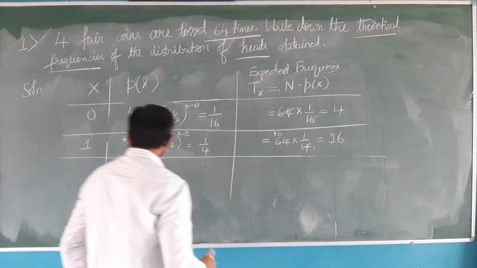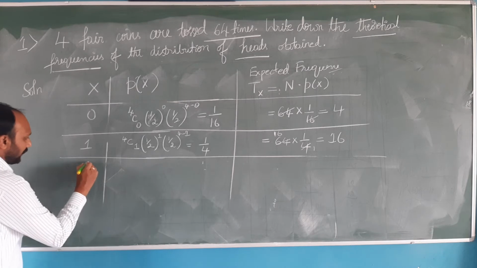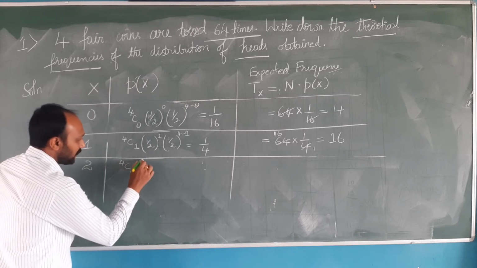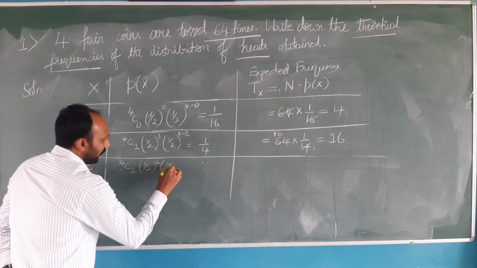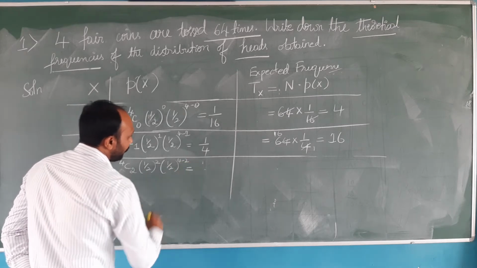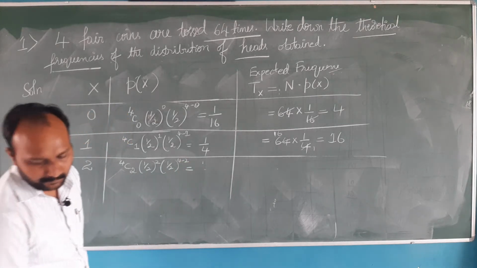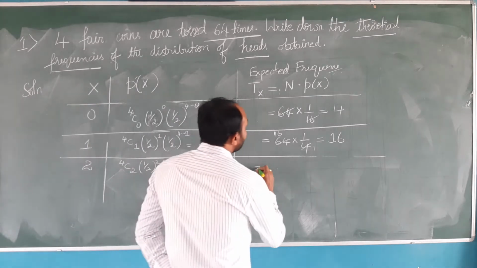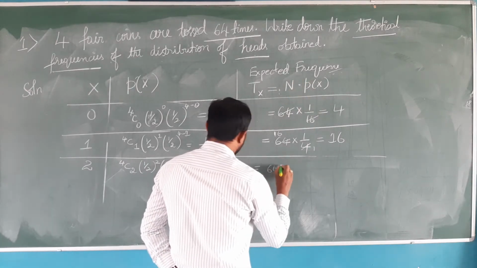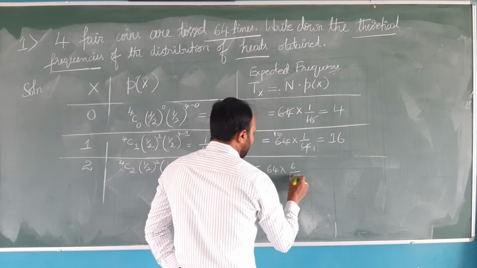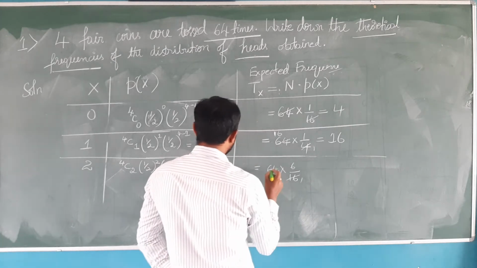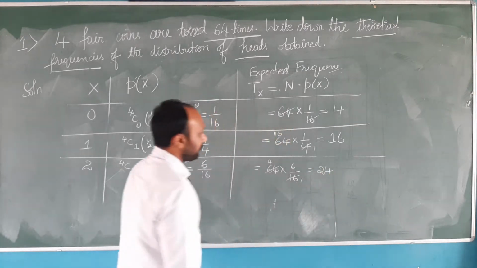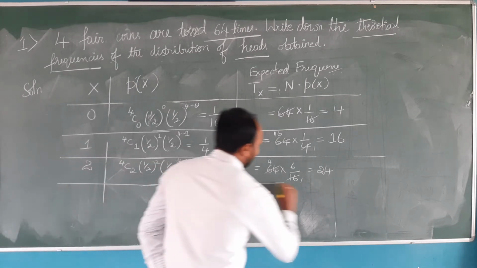Next, followed by this. Now, random variable x will be taking the value 2. Then the probability mass function will look like this: 4C2 half to the power 2, again half to the power 4 minus 2. So you will be getting the answer as 6 by 16. So what is the total expected frequency? 64 into 6 by 16. 16 fours are 64, 6 fours are 24. So the expected frequency is 24.